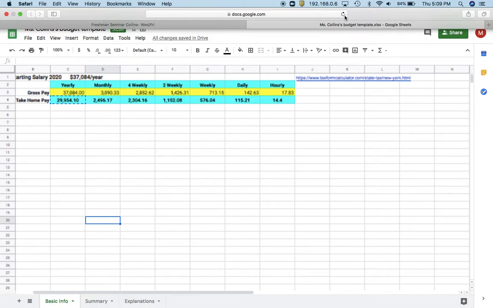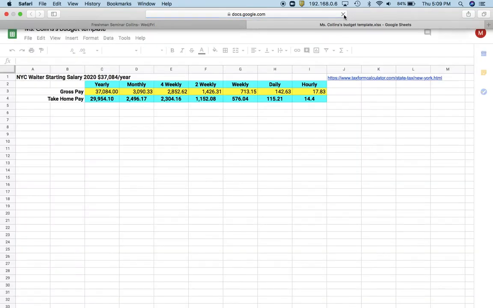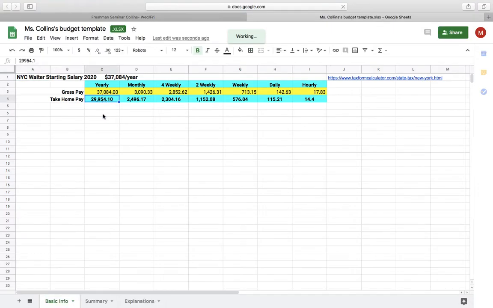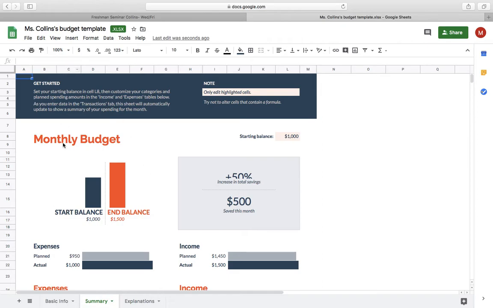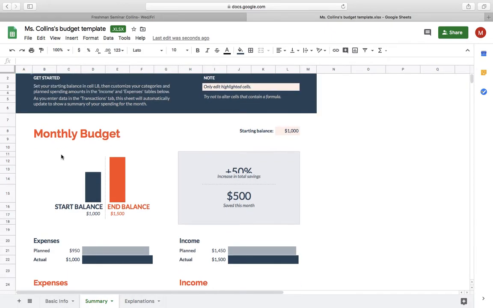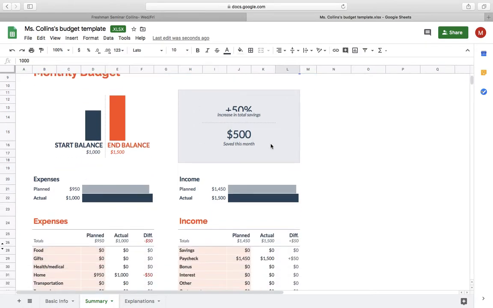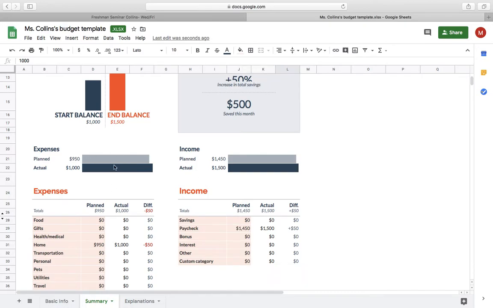It looks a little bit blurry, so I'm going to restart the page. Alright. Once again, you are copying your take-home pay yearly. You're then going to take that information over to this spreadsheet right here. This is Google's budgeting template. It breaks down your starting balance of your bank account. We're going to say we started out having $1,000 in the bank.